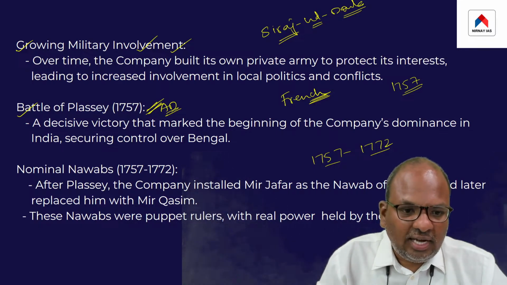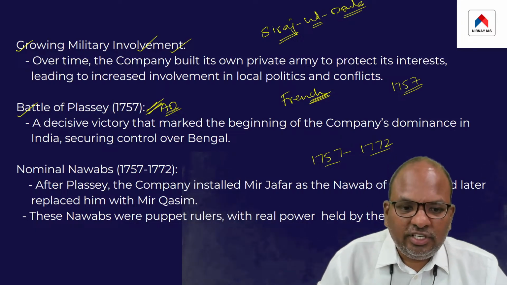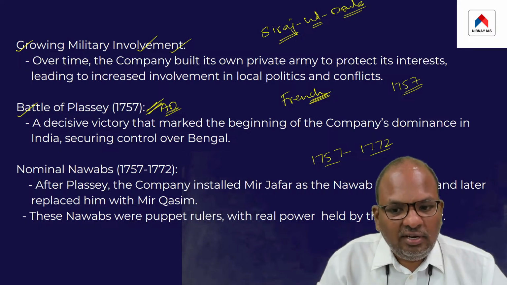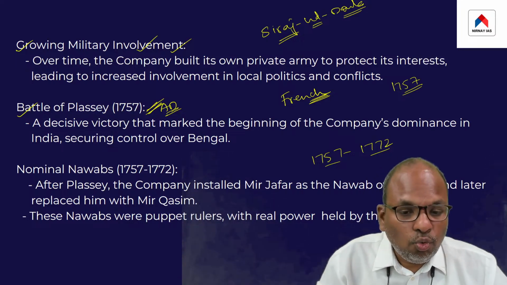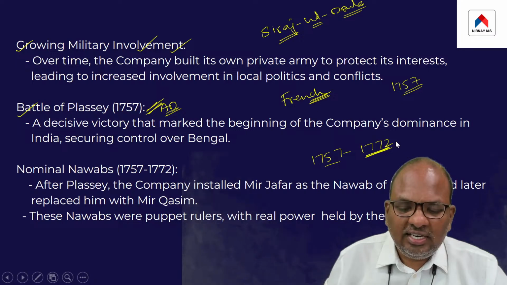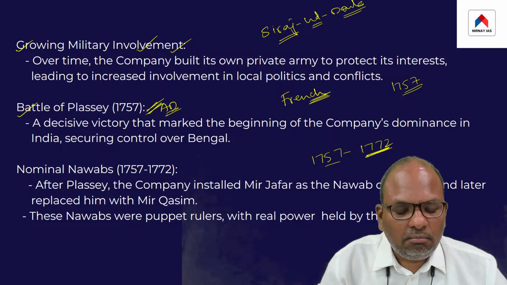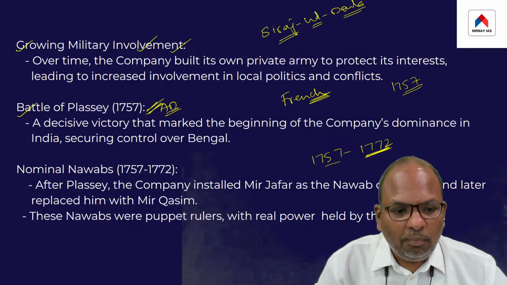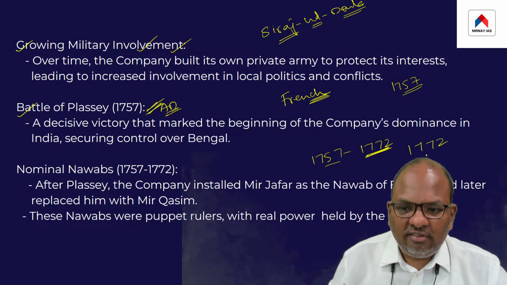So the point is, after the Battle of Plassey, the British did not take over the administration of Bengal. From 1757 till 1772, the British tried to rule Bengal through their puppet rulers. It was only in the year 1772 AD that the British felt emboldened and finally took over the entire administration of Bengal.